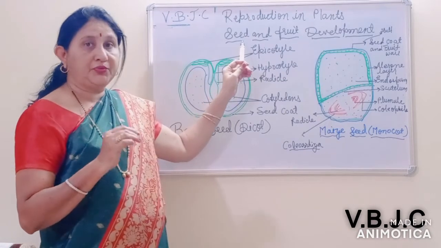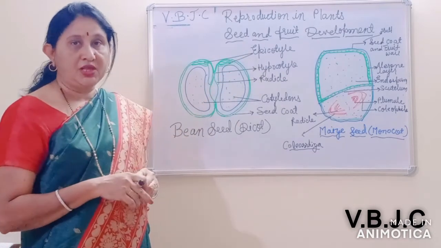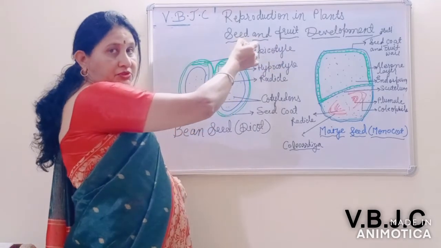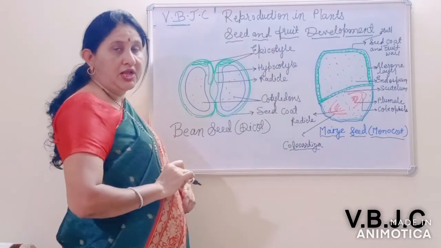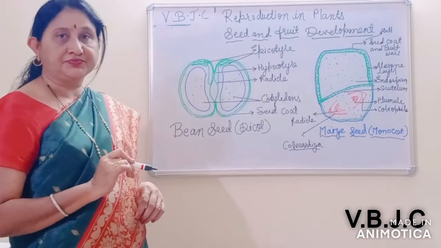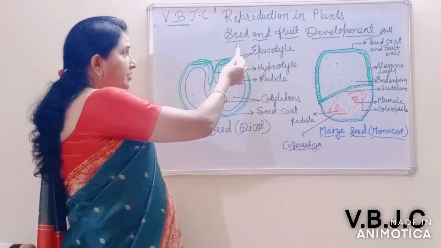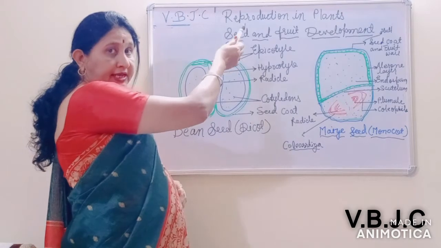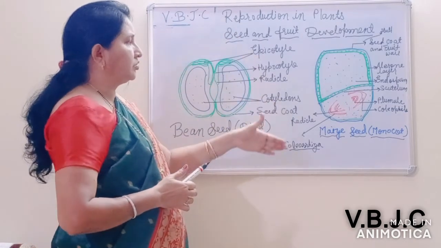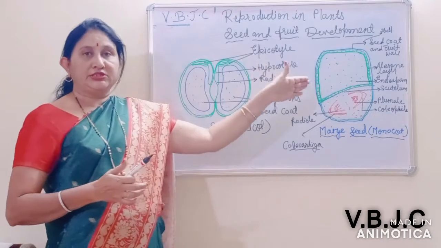Then what is the significance of the fruit? Fruits protect the inner part, including the seed. Immature seeds are also protected by the fruit. Then viable seeds take a dormancy period, because immediately after formation the seeds do not germinate.